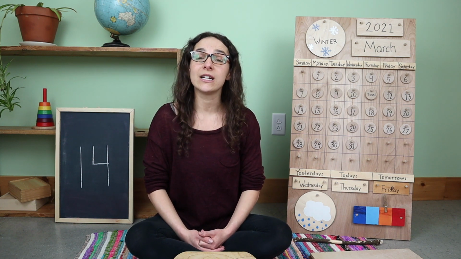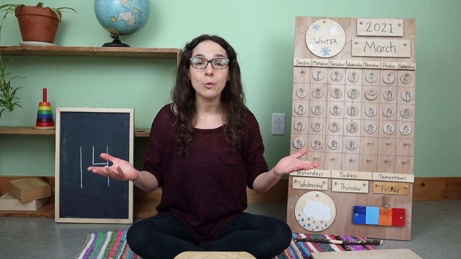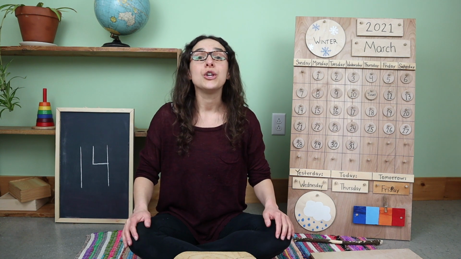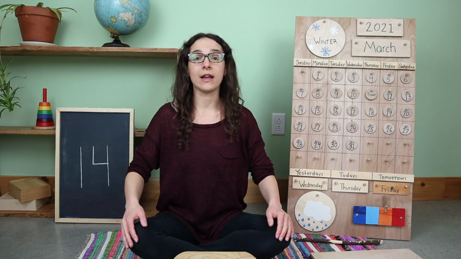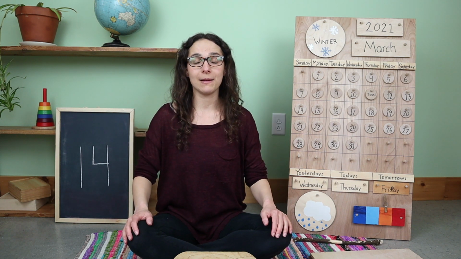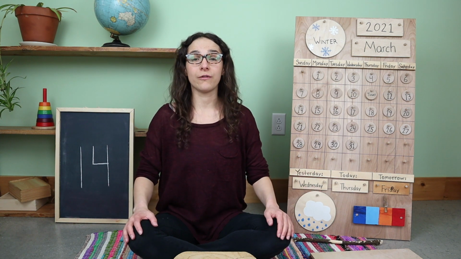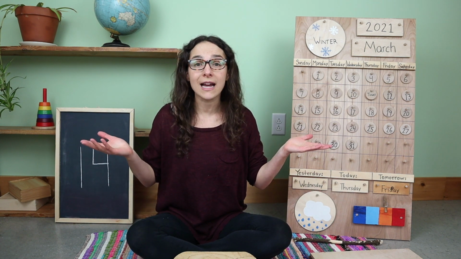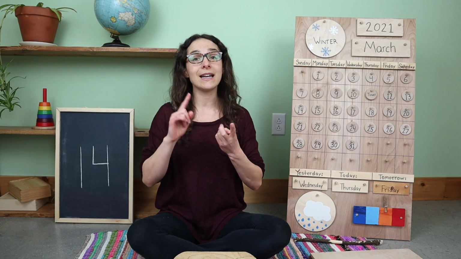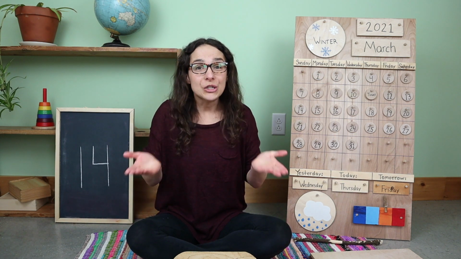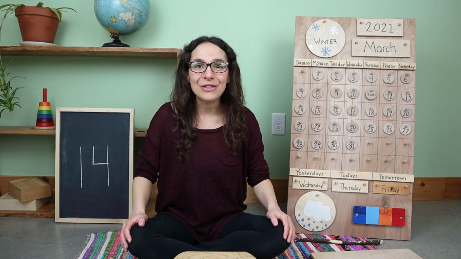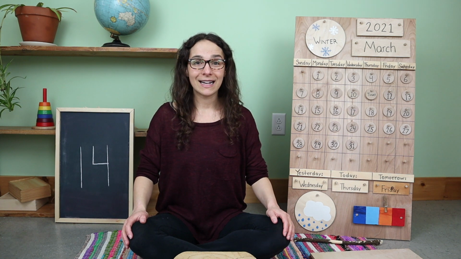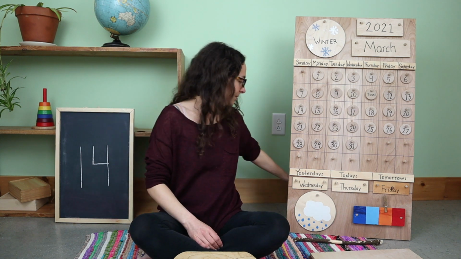So this is an article of clothing that you wear outside. You wear this article of clothing on the top half of your body. This article of clothing comes in all different styles, depending on the season and the weather. Do you have a guess? Do you think you know what it is? Let's see.